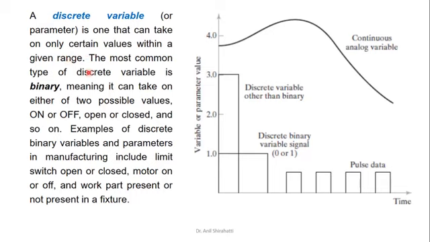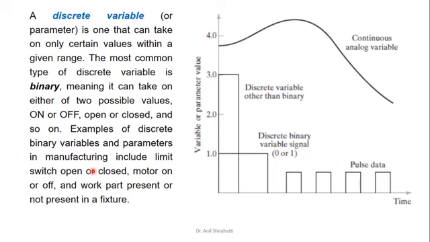The most common type of discrete variable is binary, meaning it can take either of two possible values: yes or no, on or off, open or closed, and so on. Examples of discrete variables and parameters include switch open or closed, motor on or off, work part present or not present in a fixture.